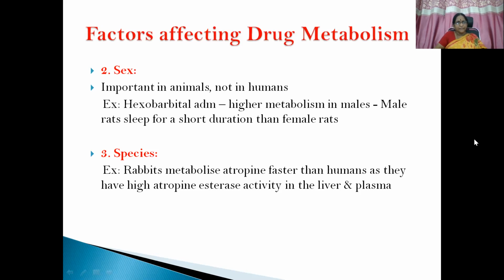Then another factor, that is sex. It is most commonly important in animals but not in humans, but we need to know about it. Hexobarbital administration, if you give to the male rats, there is higher metabolism. So there is less sedation in male rats when compared to the female rats. Species. Rabbits metabolize atropine faster than humans as they have high atropinesterase activity in the liver and plasma.